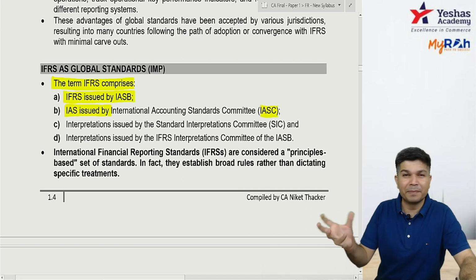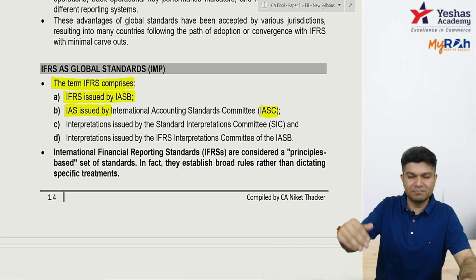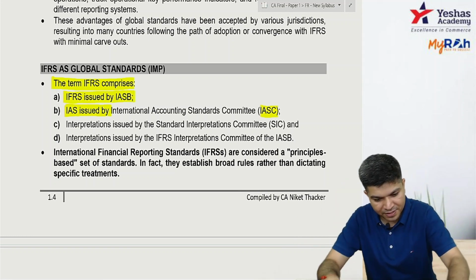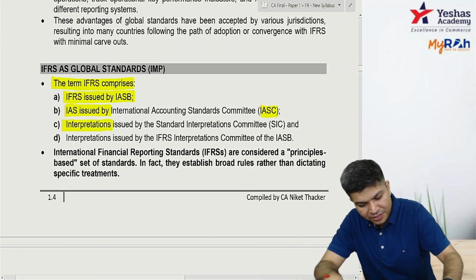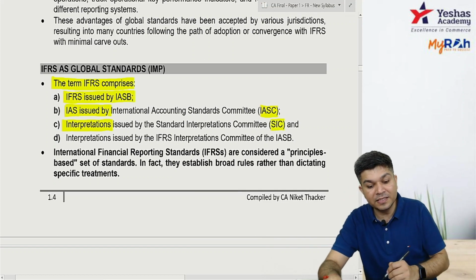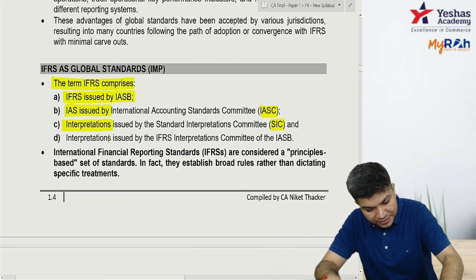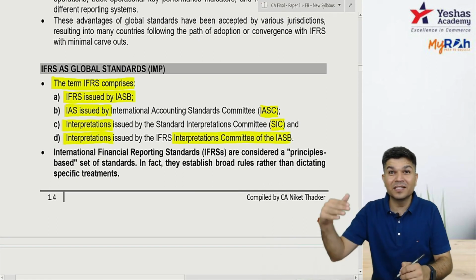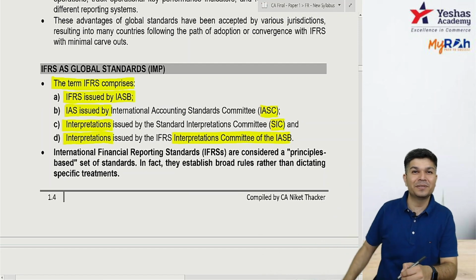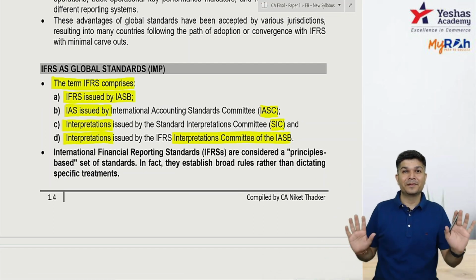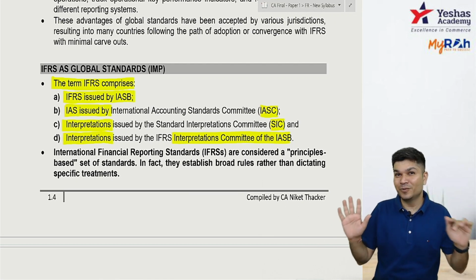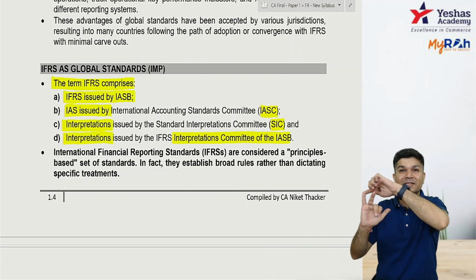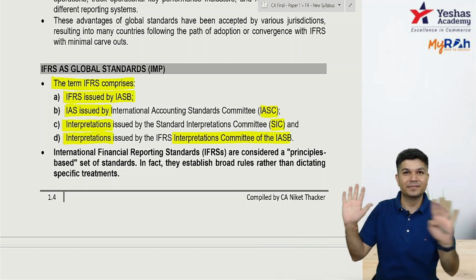The standard may have some ambiguity, people are not able to understand, so interpretations are issued. Those interpretations are also included in the word IFRS. So interpretations issued by SIC, that is the Standing Interpretations Committee, and interpretations issued by the IFRS Interpretations Committee. Earlier there was SIC, now there is the IFRS Interpretations Committee. So IFRS includes IAS, IFRS and interpretations related to both. Okay?